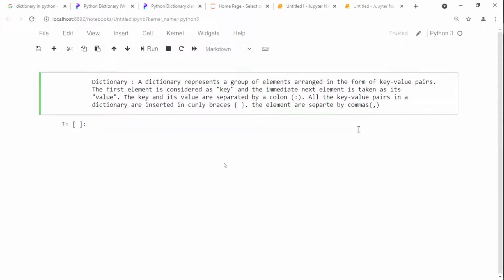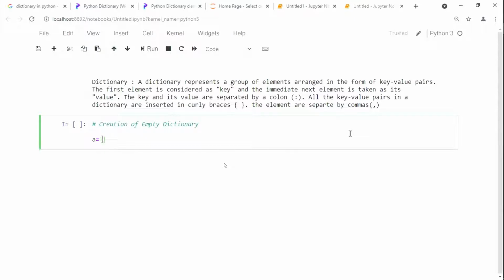Here two methods are there for creation of an empty dictionary. See here, first one, I'll write here the creation of empty dictionary. Now see here how I am going to do it. Two methods are there. Let's see the first method. A is equal to, for example, curly brackets. That's all. Empty then babu. This is for one method.